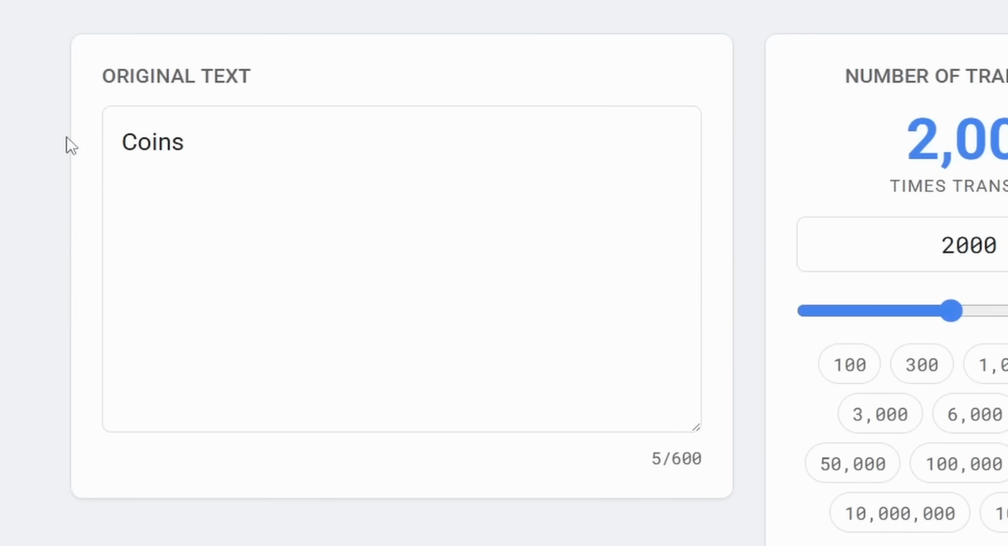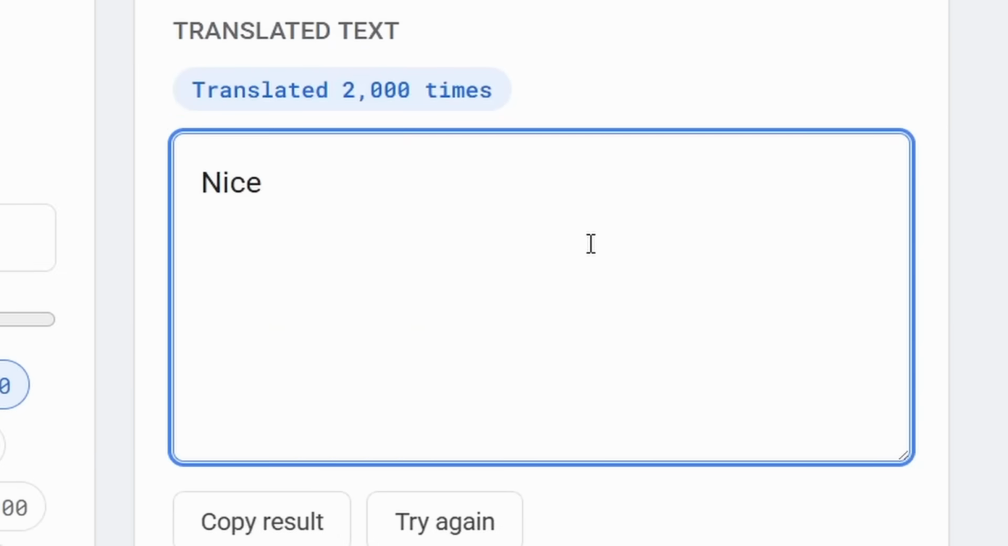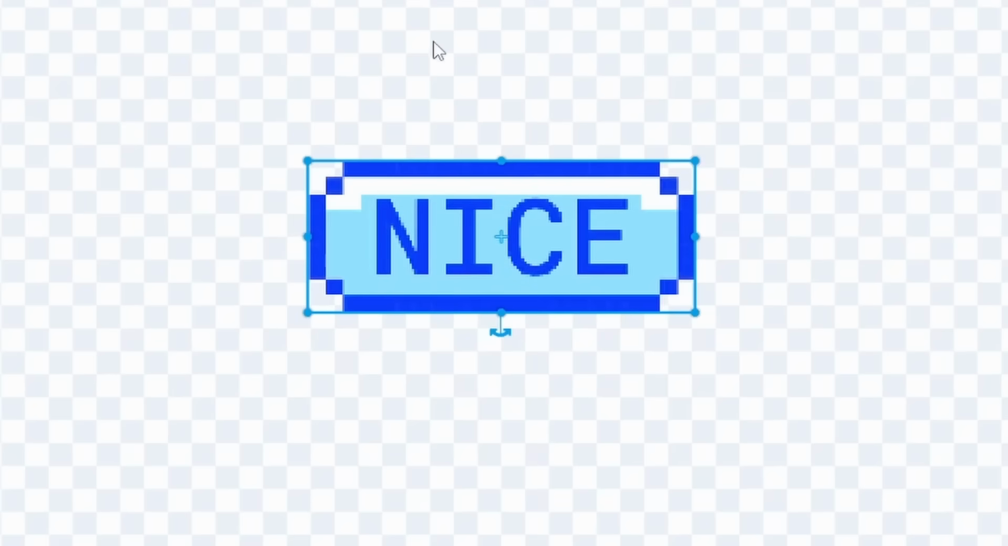Okay, next is Google Translate the coins. Let's do this. I like how simple this one is, because Google Translate just like coins. Yeah, that's nice. We like coins. Okay, nice. Okay, now instead of a coin, we just have nice.